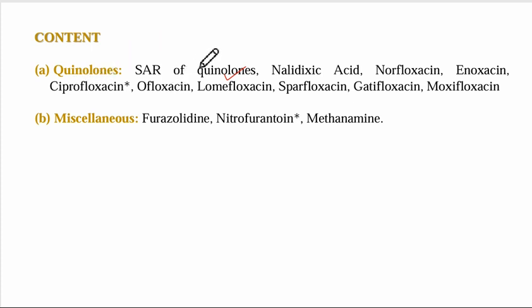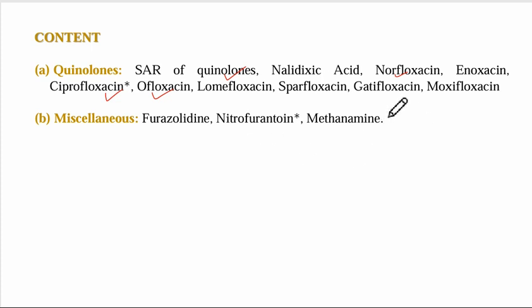We will be covering its SAR, nalidixic acid, norfloxacin, enoxacin, ciprofloxacin, ofloxacin, lomefloxacin, sparfloxacin, gatifloxacin, and moxifloxacin. I hope some of the drugs are very common that you might have heard, like norfloxacin, ciprofloxacin, ofloxacin, etc. In miscellaneous we have furazolidone, nitrofurantoin, and methenamine.